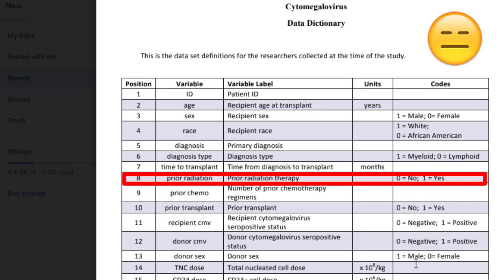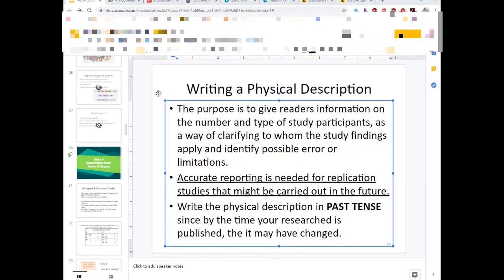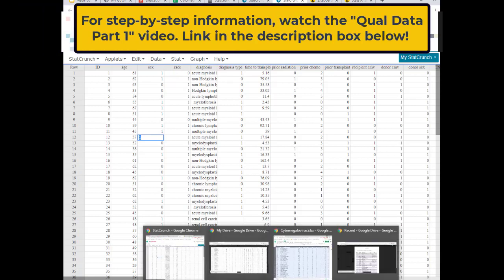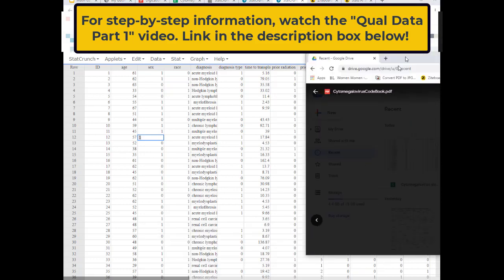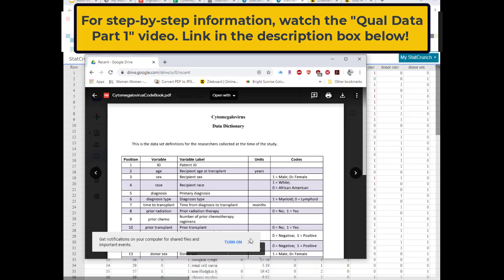One thing I would say, just as a matter of practice, is always make sure that you keep some sort of system so that it makes sense to you, because I actually had to redo this whole section over again. I had recoded it incorrectly because I was looking at the code book, not reading it very carefully, and yep, screwed it all up. Now I've got to be careful, because I already screwed it up once. So let's look at the code book. Take your time. Remember, we talked about error. Human error is one of the things that can happen, so we've got to just make sure we take our time.